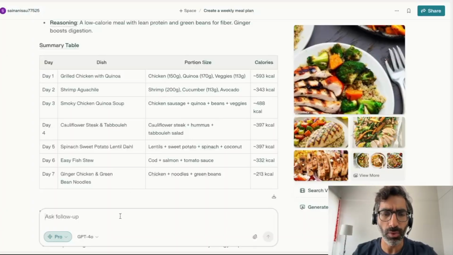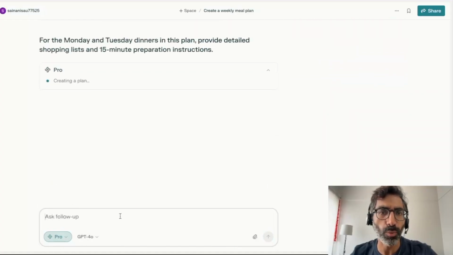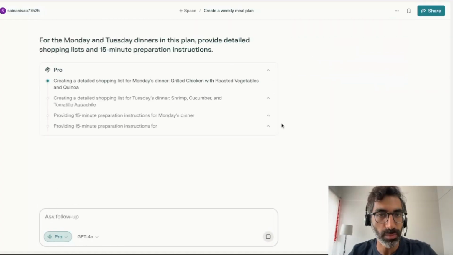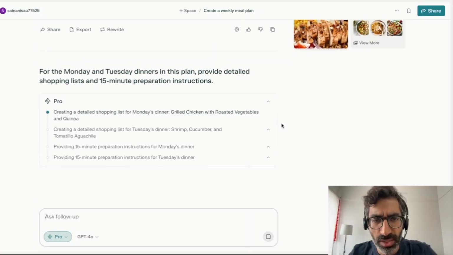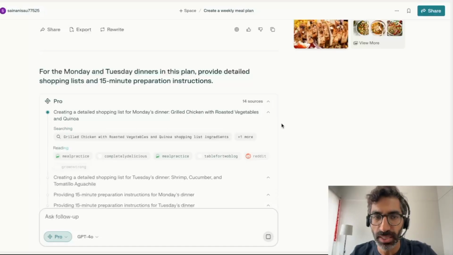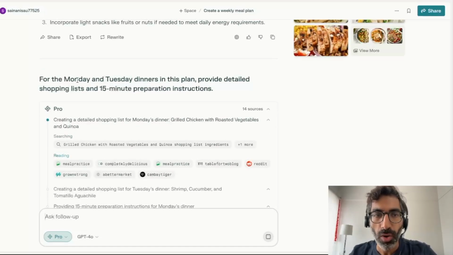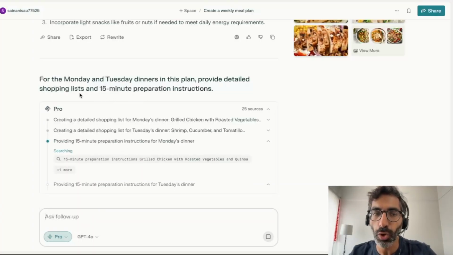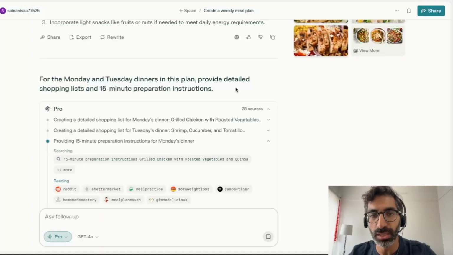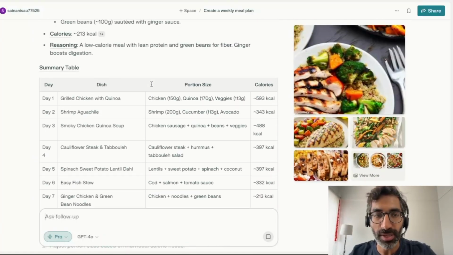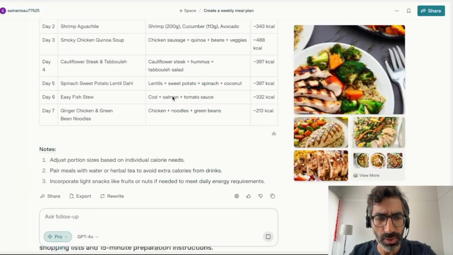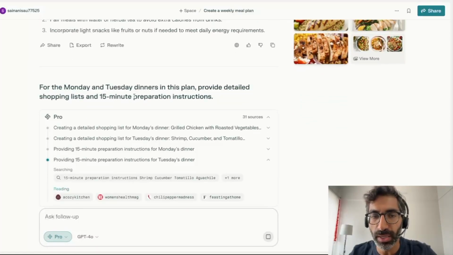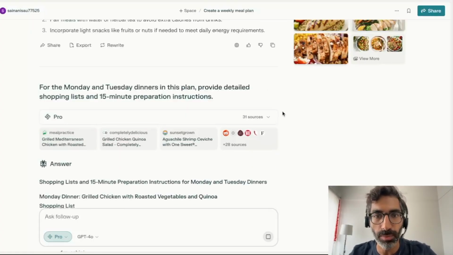Now let's say I want to get a little bit more curious and I want a little bit more information and I want to put this meal plan into action. To put this into action, you of course need to figure out how to buy these groceries and then plan for these meals, right? So I'm saying, Perplexity, now for this dinner plan for the Monday and Tuesday dinners, provide detailed shopping lists and 15-minute preparation instructions. So again, I got a 7-day meal plan, but I'm saying that only for Monday and Tuesday, give me a detailed shopping list and 15-minute preparation instructions. Let's see the kind of response that I get now.